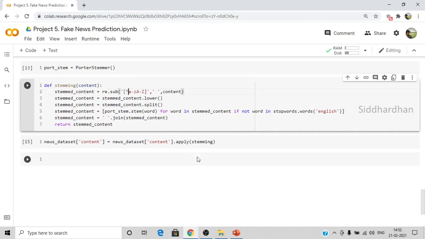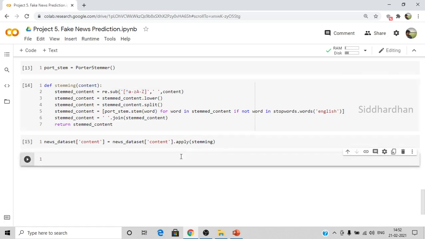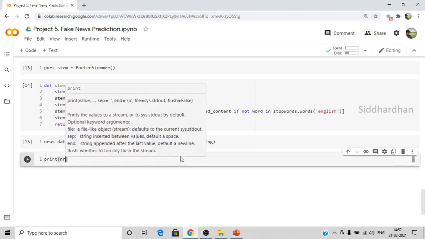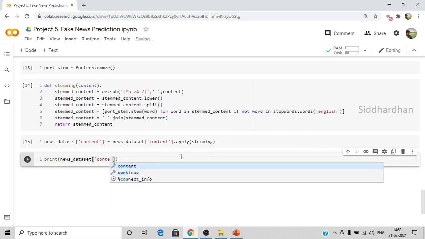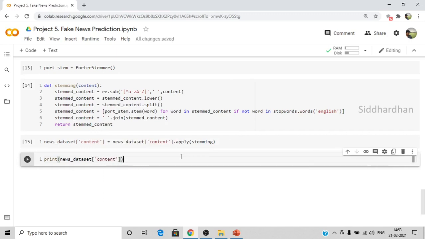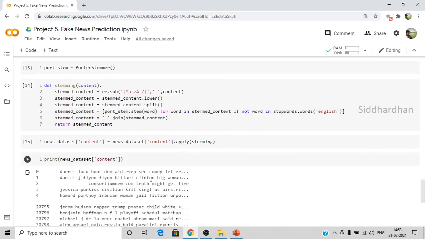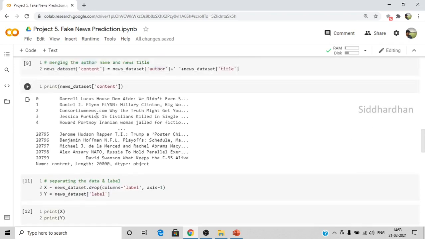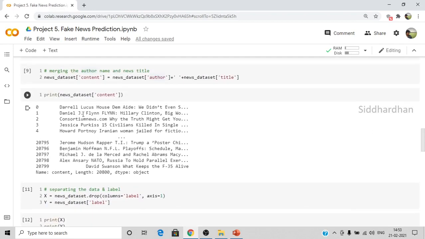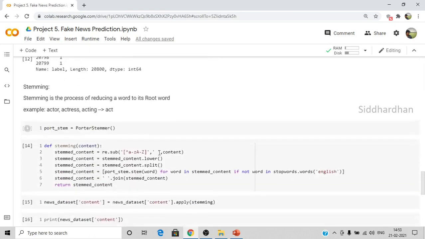Okay, now we have applied the stemming procedure. So now let's print this stemmed content. Okay, so use dataset content. I'll print and show you. Now as you can see here, we don't have any uppercase letters, so you can see this content before processing. We have capital letters in almost all the words, and then we have a lot of punctuations, quotes, etc. All those will be removed.